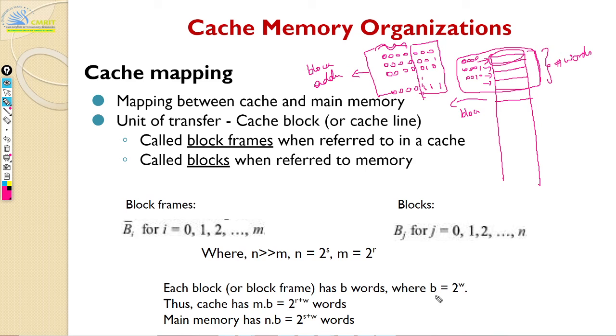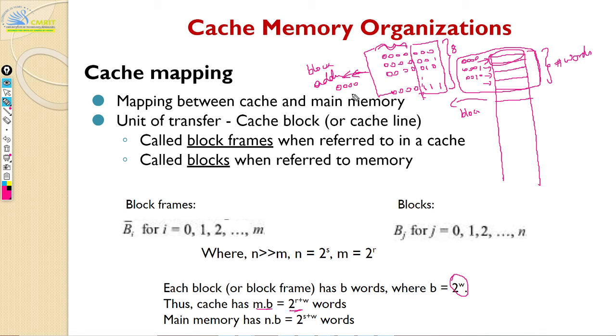Now every block will have so many words. Here in this case, 8 words. If you have B, it will be B words. So B is 2 to the power W. So your total cache size will become M times B. Here you just know the number of blocks. We will always refer to blocks when we address cache. So we will only refer to the block address.